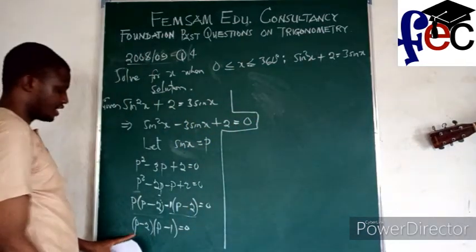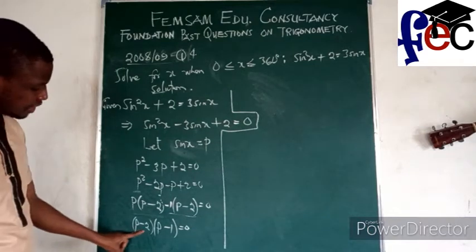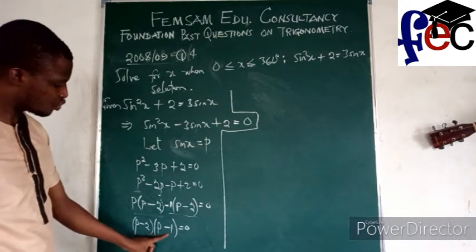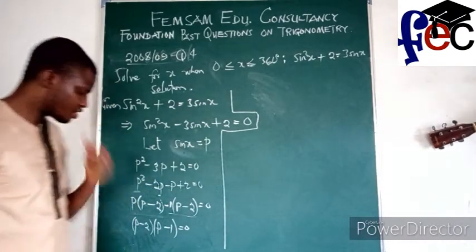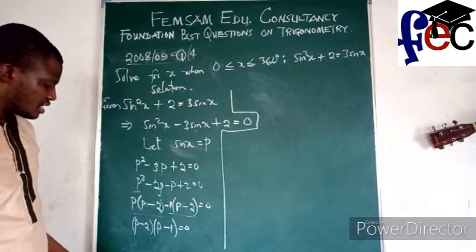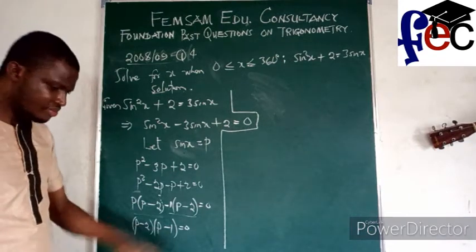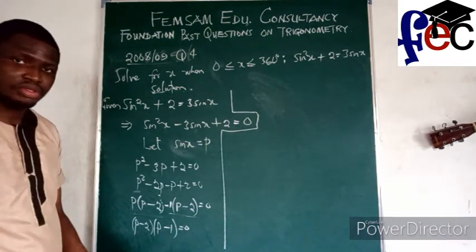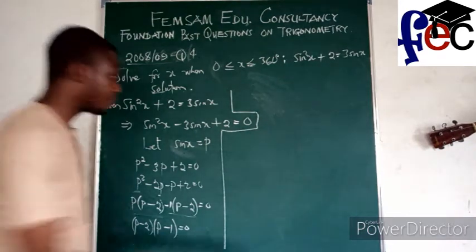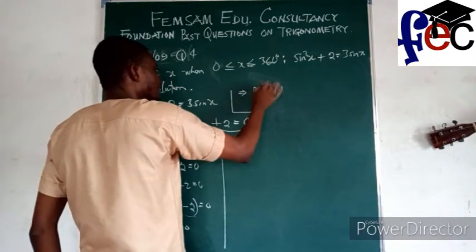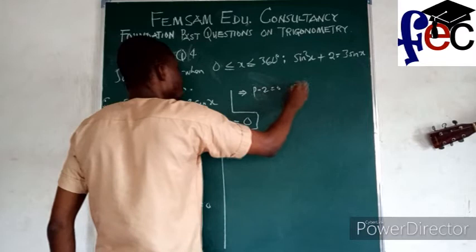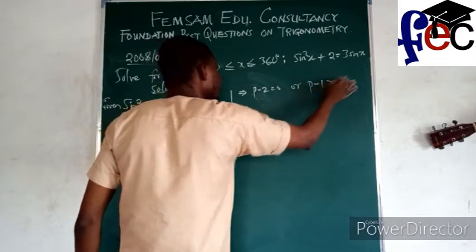So if the product of p minus 2 and p minus 1 is equal to 0, what does that suggest to us? That shows that one of them must be 0, or two of them possibly. So I can infer from that p minus 2 is either equal to 0 or p minus 1 is 0.